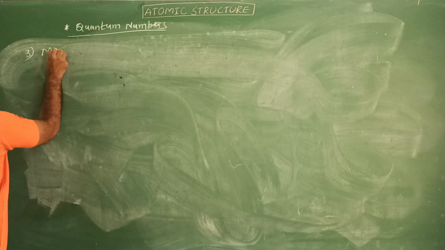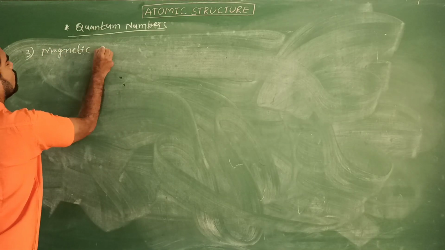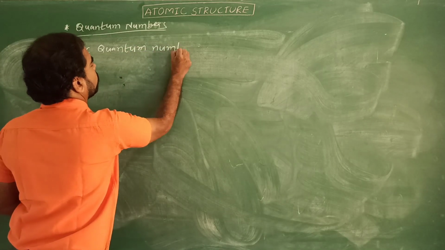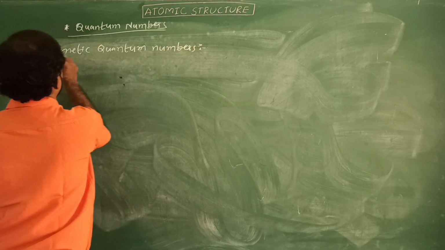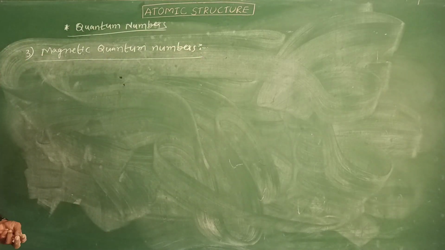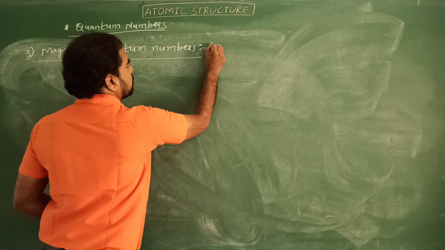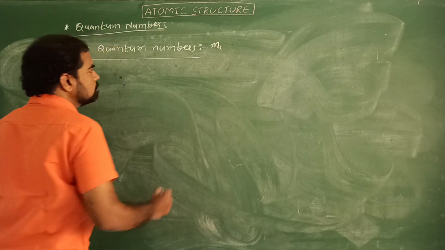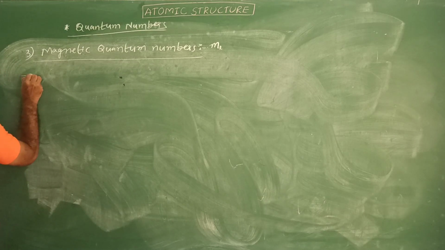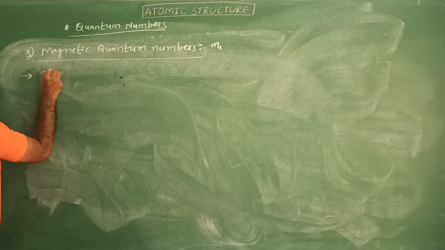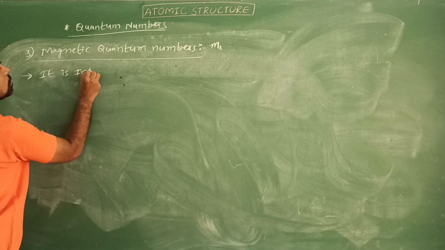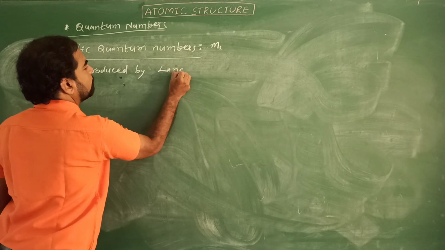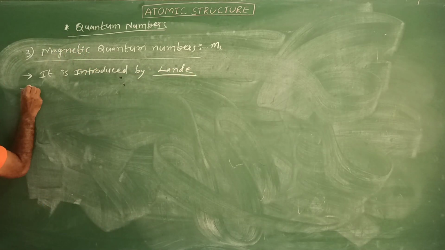Next, magnetic quantum numbers. It can be represented with m, ml or m. It was introduced by the scientist Lande.